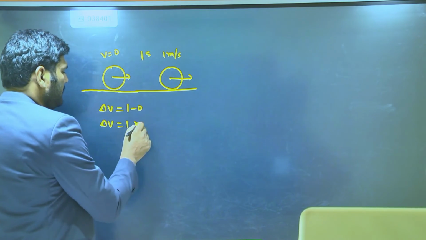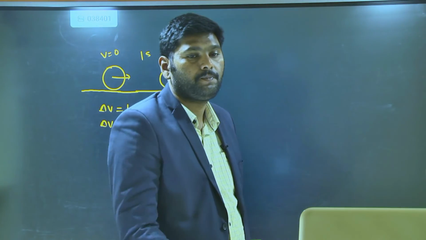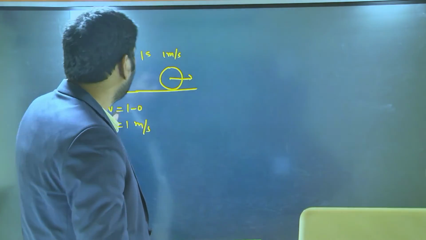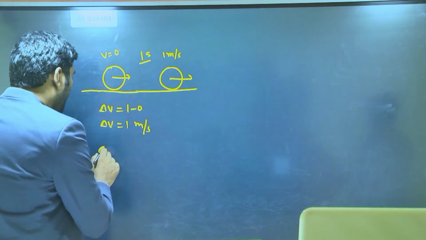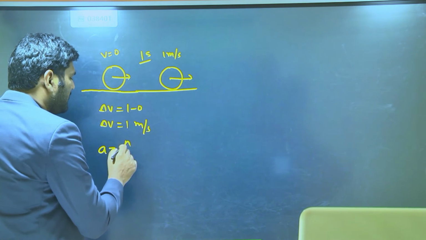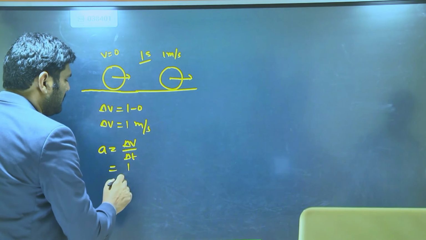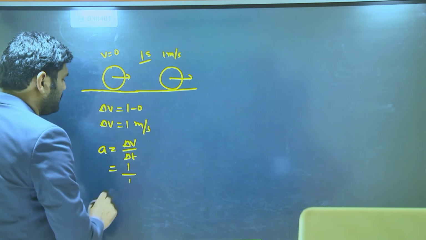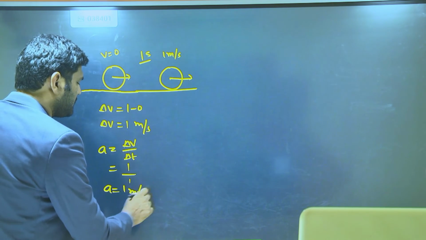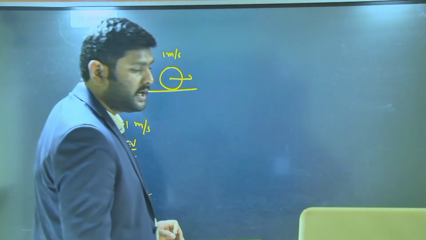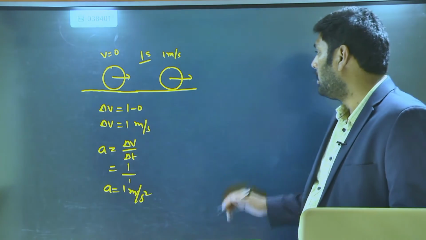Okay, this is the change in velocity, how much? 1 meter per second. But this 1 meter per second happened in how much time? 1 second. Since acceleration I can write as change in velocity per time, change in velocity is 1 in 1 second, totally acceleration is how much? 1 meter per second square. So during the 1 second, what is the acceleration? 1 meter per second square.